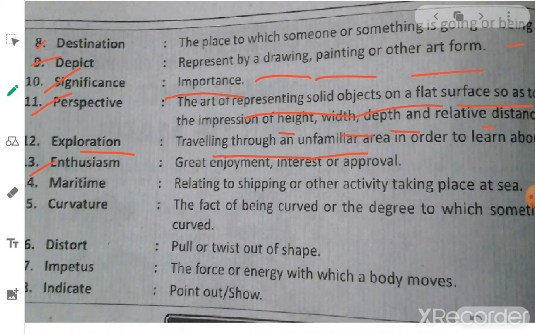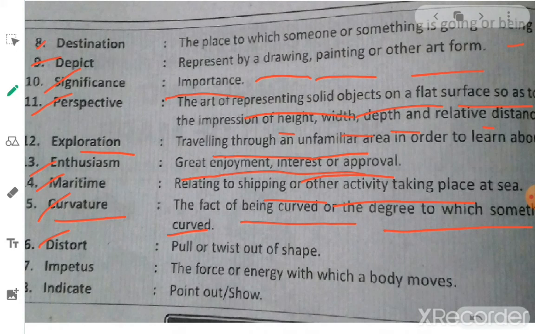Next, enthusiasm. Enthusiasm means great enjoyment, interest, happiness. Suppose you pass an examination, you will get very happy. So you are facing enthusiastic moments. Next, maritime. Relating to shipping or other activity taking place at sea. Maritime means from ship, from one place to another place, we are exporting and importing some goods. So it is called maritime. Curvature. Curvature means a curve. The fact of being curved or the degree to which something is curved. So our earth is somewhat tilted, curved. It is at a 23.5 degree tilting position. If you observe the globe, we can find it. It is called curvature.